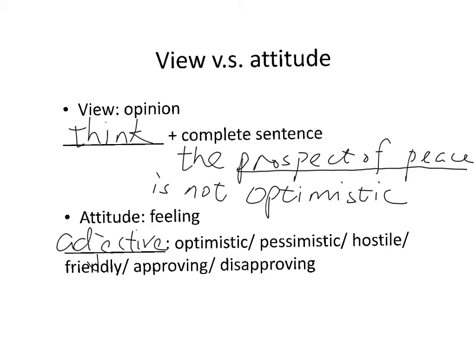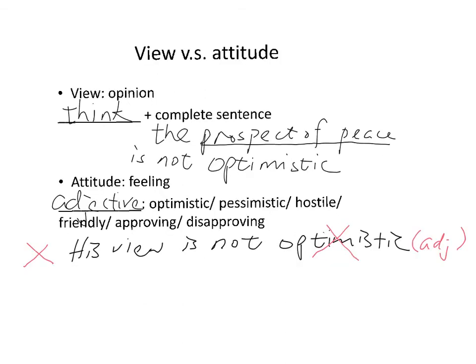Adjective. Say optimistic, pessimistic, 樂觀或者悲觀, hostile or friendly, 敵視或者友善, approving or disapproving, 允許嘅或者不允許嘅. So let me repeat, do not simply say that his view is not optimistic.